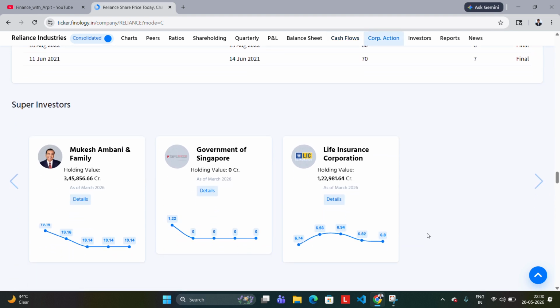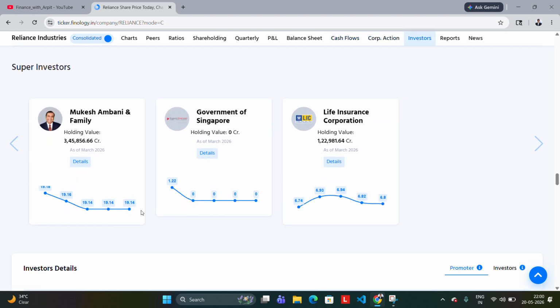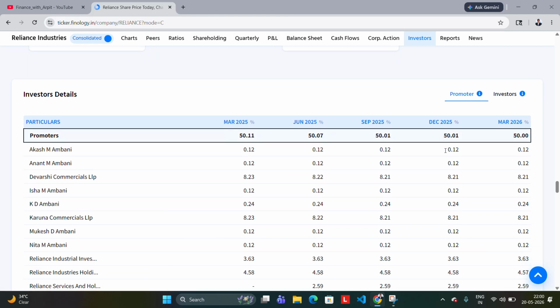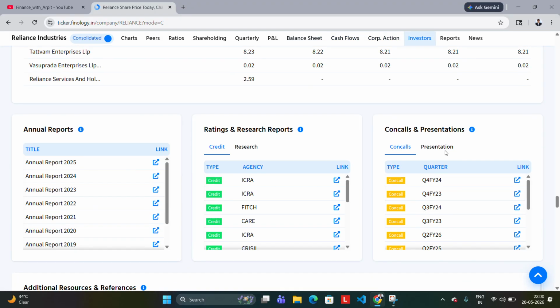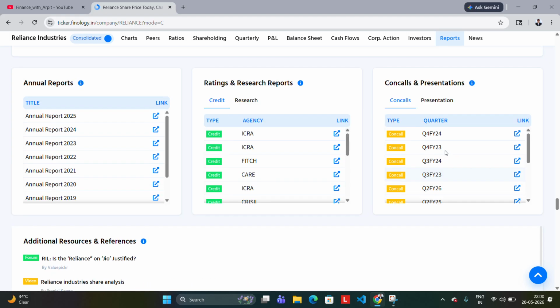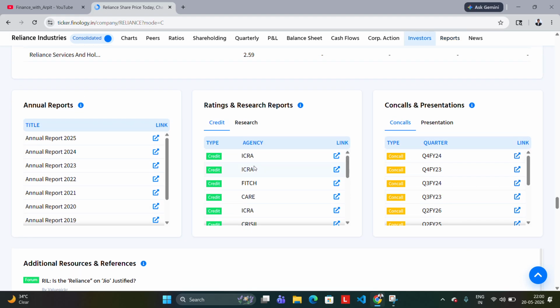And this is all the holding persons, the famous personalities they show here in the ticker. Yeah, all the shareholders, and you will also be able to see all the reports, annual reports, and the rating review reports. If you are free, and if you are a long-term investor, you should be eagerly opening this and reading this as well for the director's message and everything like that. These are all the official documents, as you can see.